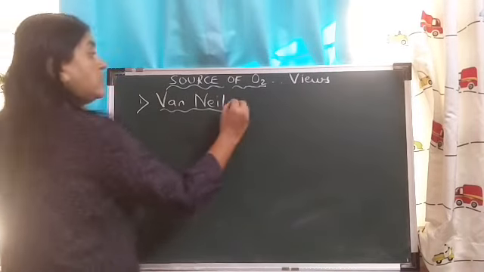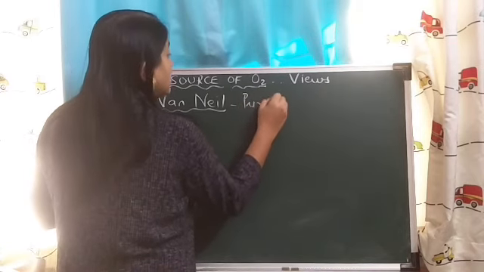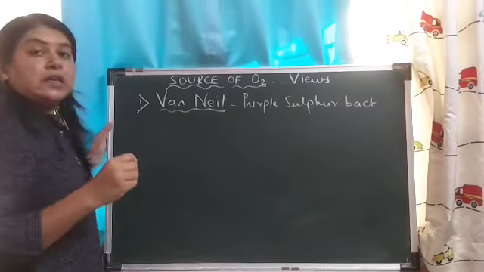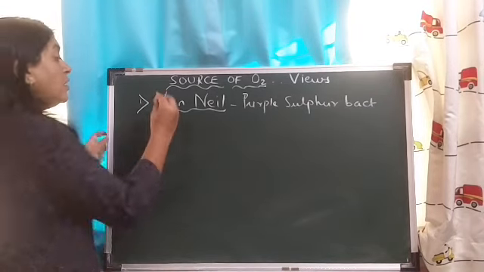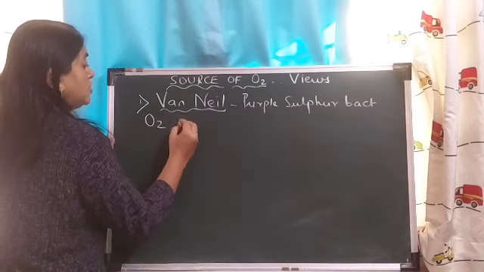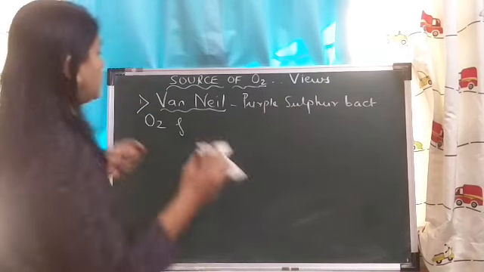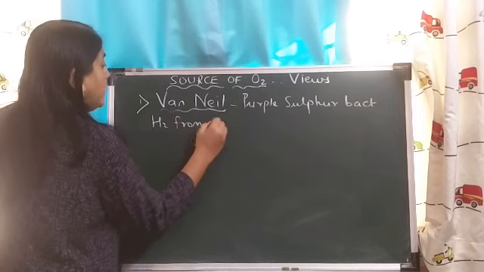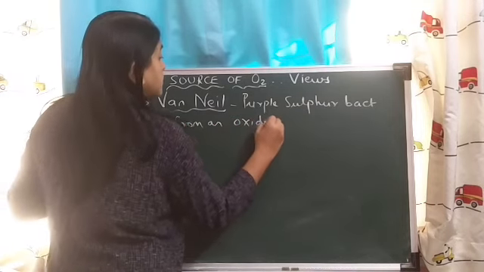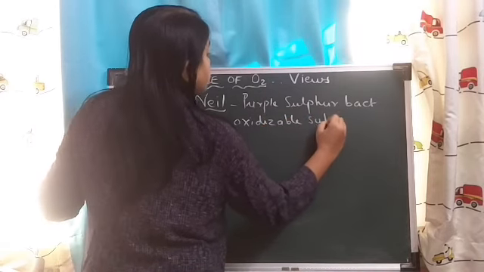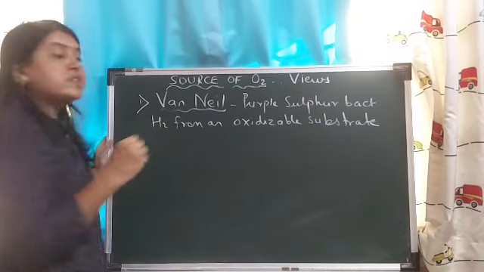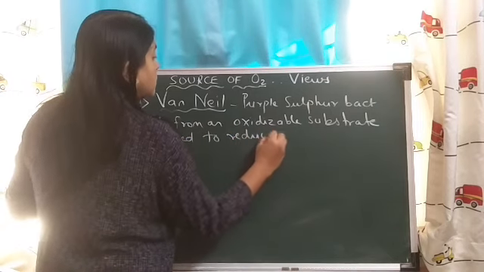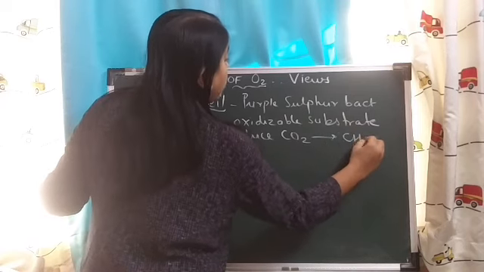Van Niel carried out studies on purple sulfur bacteria, and he concluded that not oxygen, but hydrogen from an oxidizable substrate is used to reduce carbon dioxide to carbohydrates.